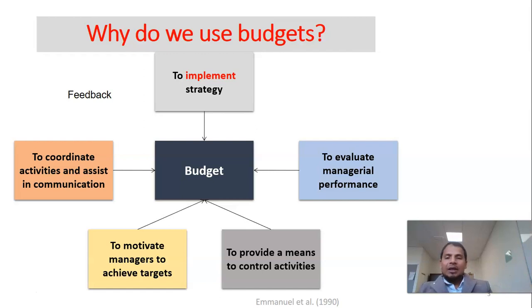And it can also be used as a mechanism of feedback. Based on what we actually did, we can provide feedback. We can identify our limitations or weaknesses based on our budget and provide suggestions and feedback to other departments.